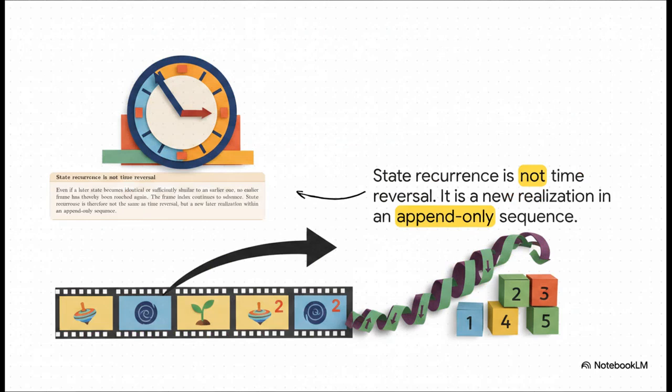And one final crucial clarification: let's say, against all odds, a system does manage to return to a state that looks identical to a previous one. In the FBA, this is not time reversal. The sequence of frames is append-only, it only moves forward. That return is a new event, a later realization in the sequence. It's not a jump back into an old frame. The clock, the frame index, always ticks forward.